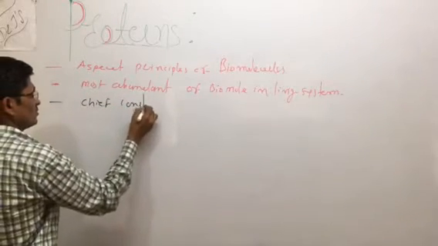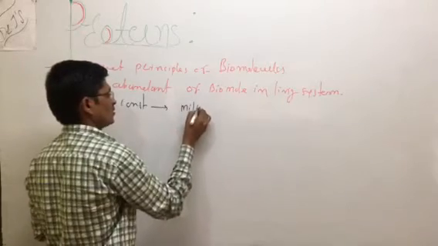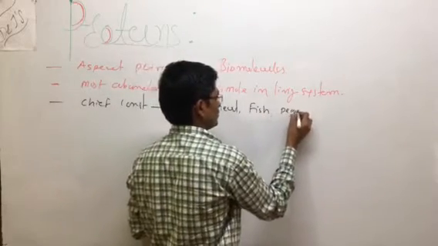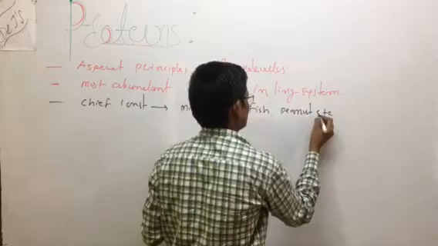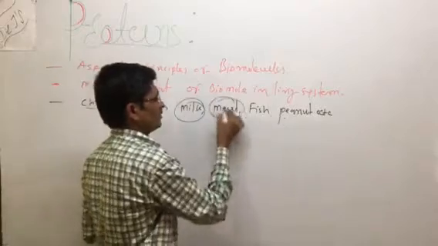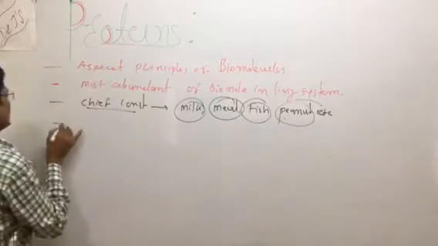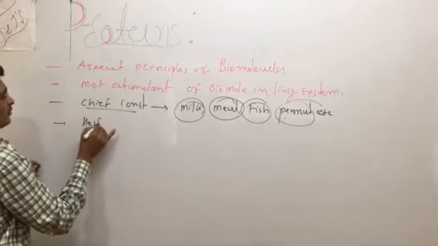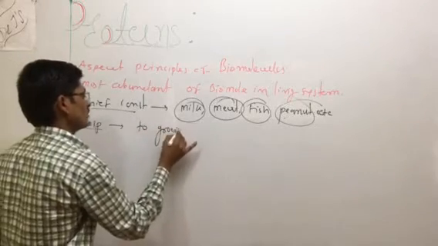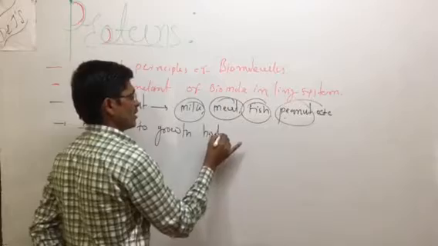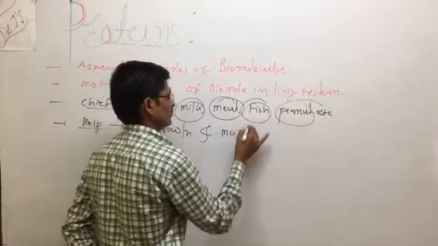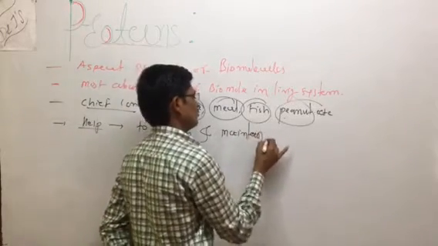The chief constituents are milk, meat, fish, peanuts, etc. So basically, proteins help the body to grow and help to maintain the body.